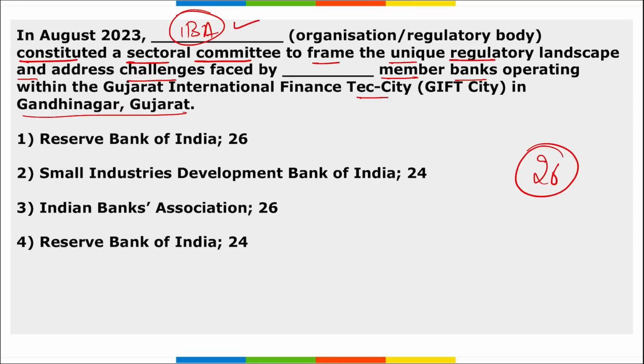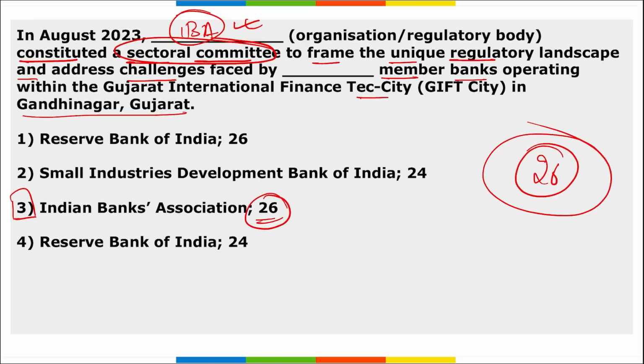I repeat, IBA will be setting up this sectoral committee that consists of 26 members. It is for all the banks operating within the GIFT City, Gandhinagar, Gujarat, to address the various challenges faced by them, and to solve those problems this committee was set up. The committee is intended to function as a bridge connecting the banking sector and the regulatory bodies, ensuring effective communication and resolution of concerns and perspectives of the banks in GIFT City, Gandhinagar, Gujarat. Correct? So the right option here is Indian Bank Association, and this will be a 26-member sectoral committee.